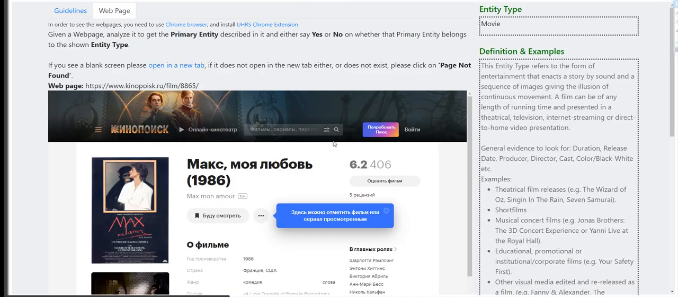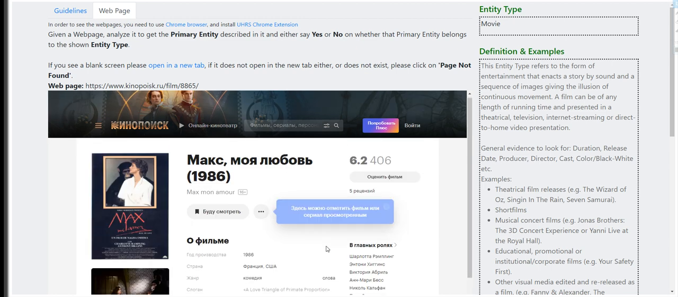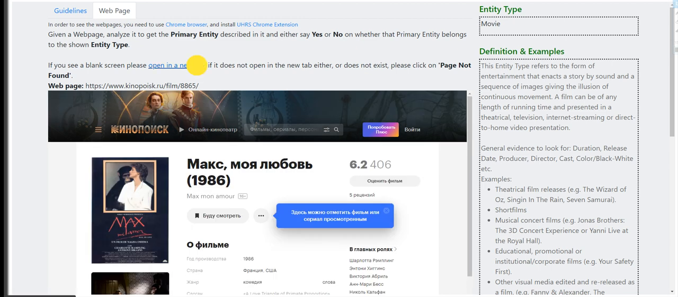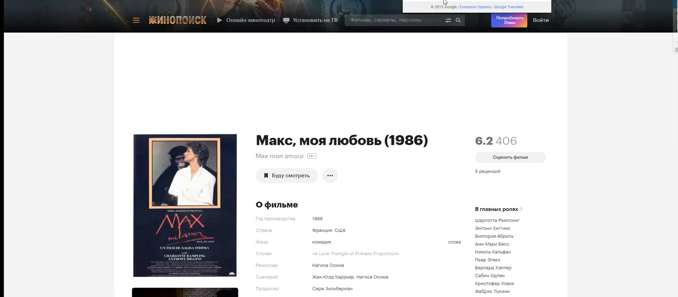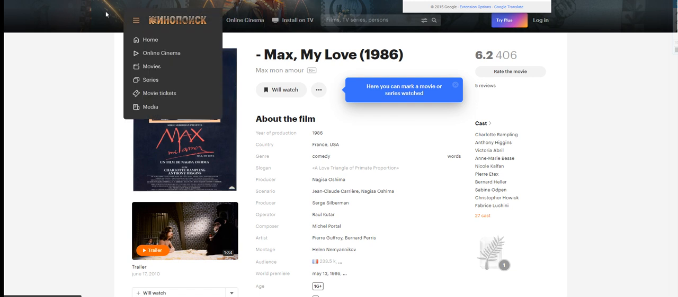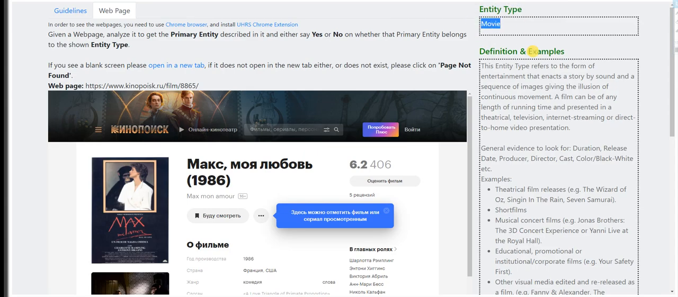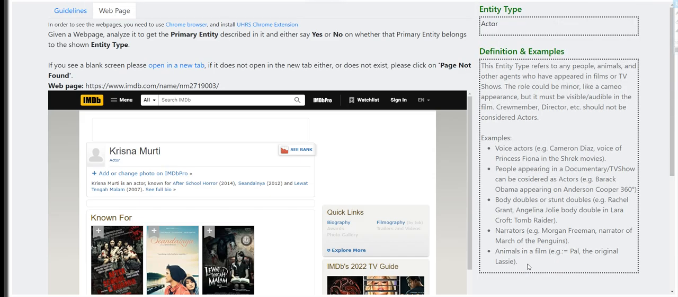By the way, guys, I am working on the Japanese version, but most likely the qualification hits are going to be the same. So, this is the movie. It is in Russian. You can use Google Translate. If you want to translate it, you can open it on a new tab. Make sure you have the Google Translate add-in, and then click on Translate this page. So, it is a film. Movie type, so this is a yes.